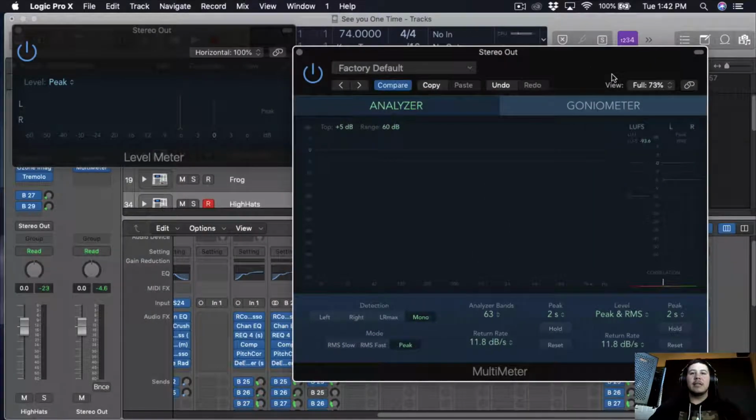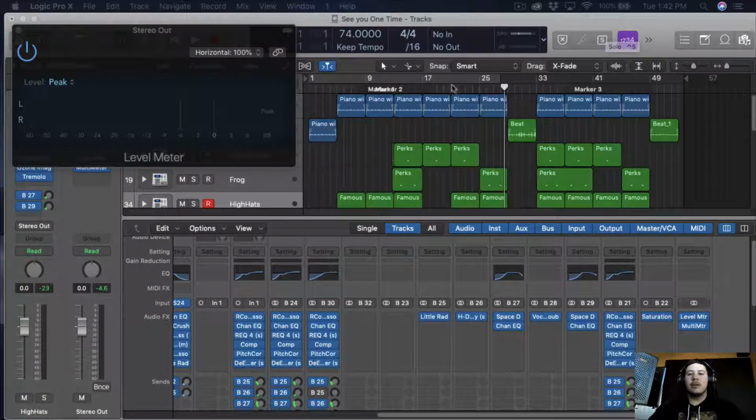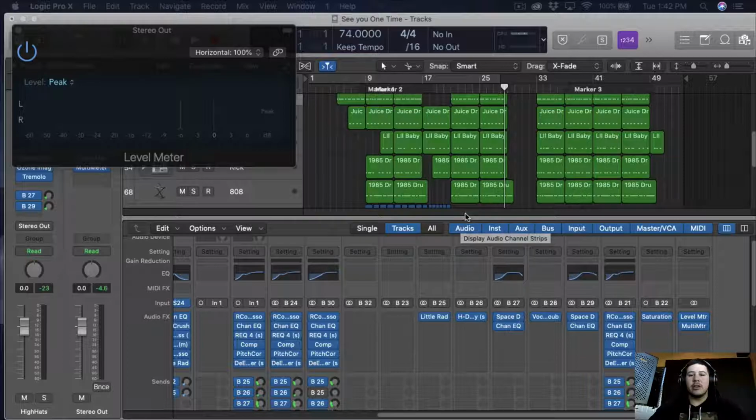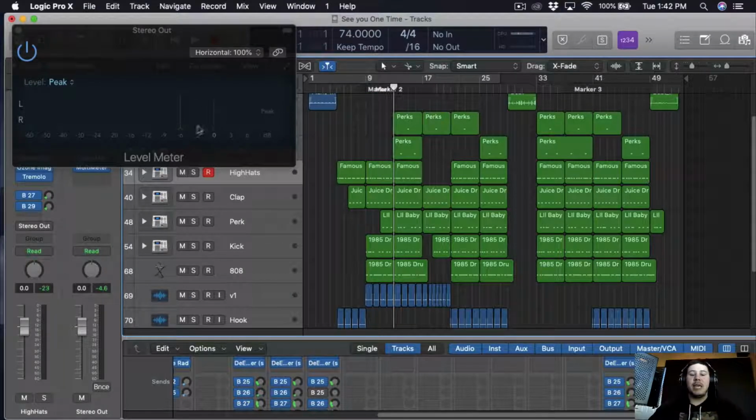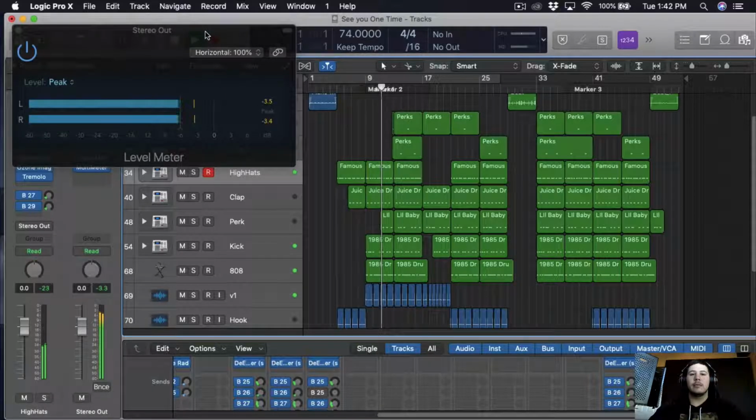I'm going to move the analyzer to the TV I have here, and then we're going to go to the loudest part of our song, start here, and we're just going to be aiming for -6. So I'm going to put it a little bit more back, and then we're just going to be aiming for -6.